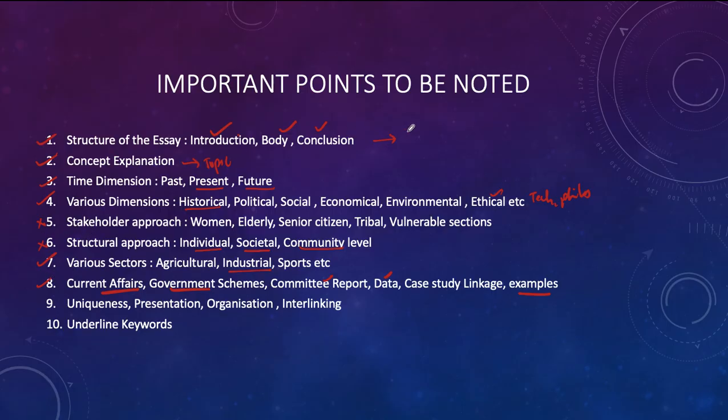For the introduction, you will get 5 marks: introduction, body, conclusion. For the concept explainer, as I said, 10 marks will be awarded. Time dimension, 10 marks will be awarded. Dimensional approach, 10 marks will be awarded. And the stakeholder approach and structural approach, he has missed completely. For writing various sectoral approaches, you will get another 10 marks. And current affairs, he has partly done.